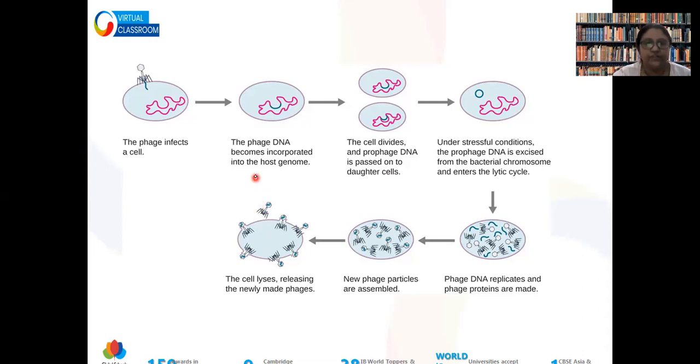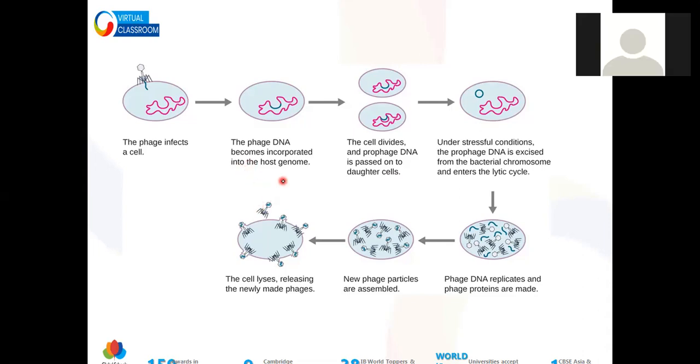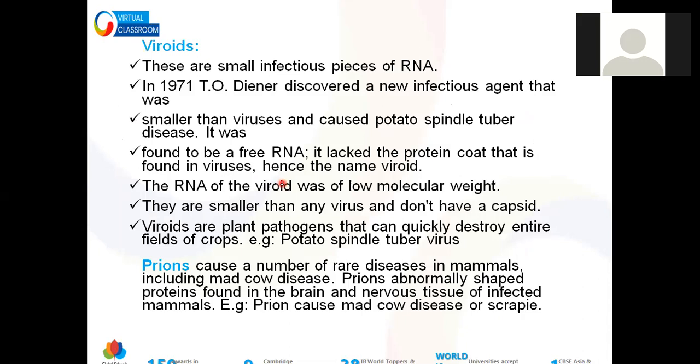Is it clear to everyone? Yes, ma'am. So we will now talk about viroids and prions. What are viroids and prions? Viroids are small viruses which have only RNA. They don't have any covering. Theodor Diener was the person who isolated this from a special type of diseased potato which has spindle disease. So that's why this viroid is named spindle tuber virus.